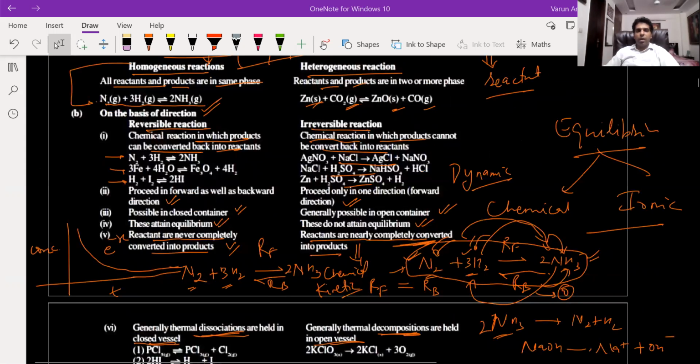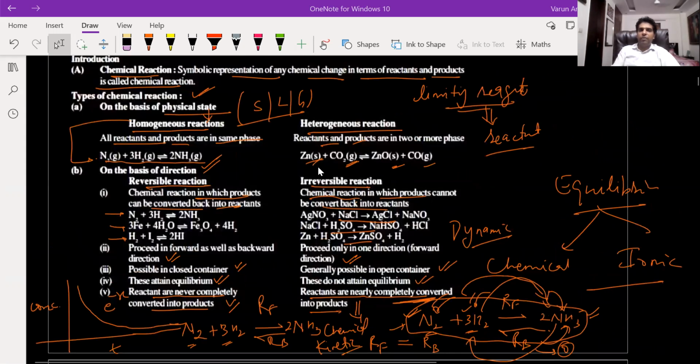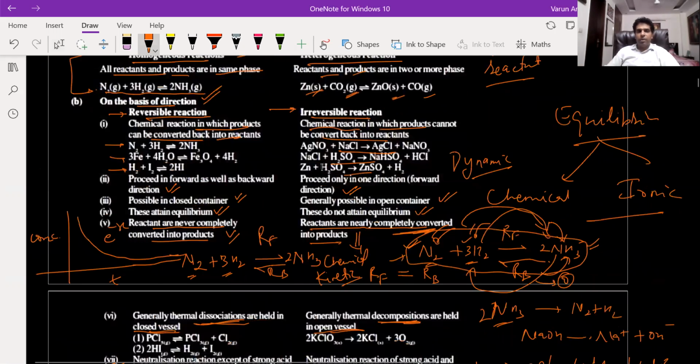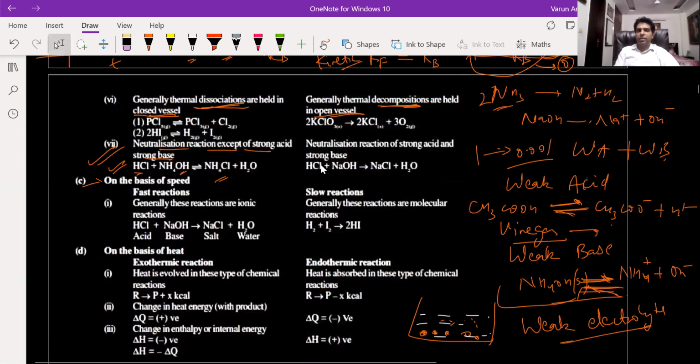So basically, now on the basis of direction, they can be defined as reversible and irreversible reactions. Now, on the basis of speed of the reaction, they can be defined as fast reactions and slow reactions. Fast reactions are generally very fast, taking 10 to the power minus 5 seconds, that is 0.0001 seconds, a fraction of a second, to complete. And slow reactions are the ones which take a considerable amount of time that can be measured. Some of the reactions are so slow, they take years to complete.